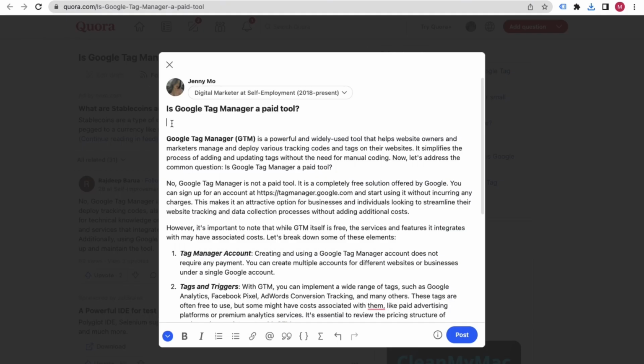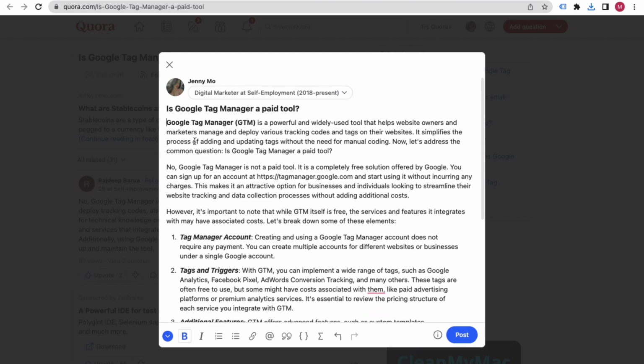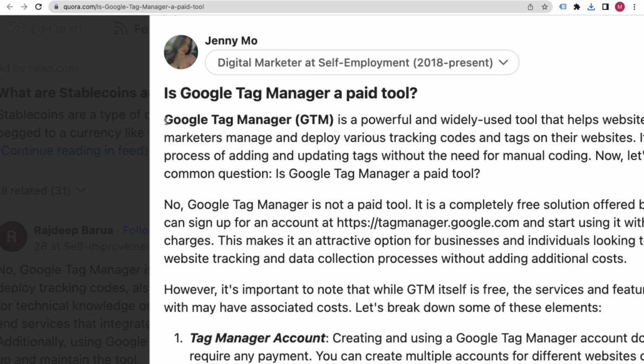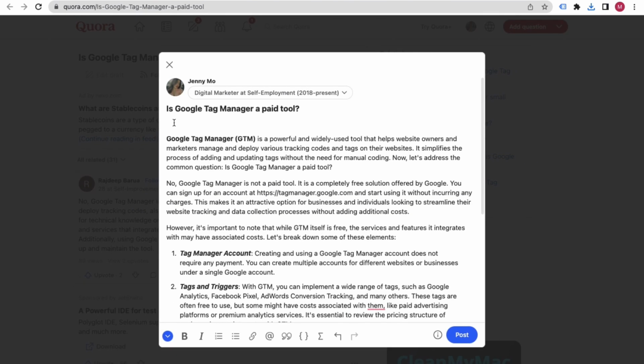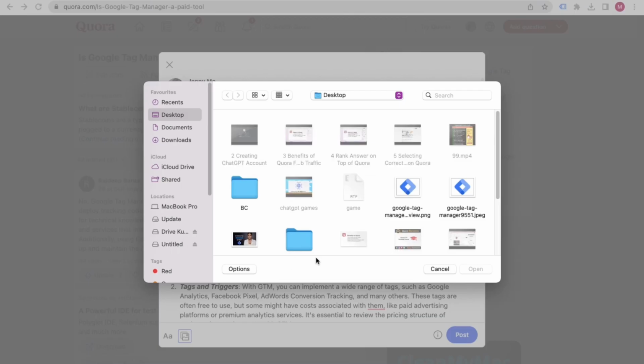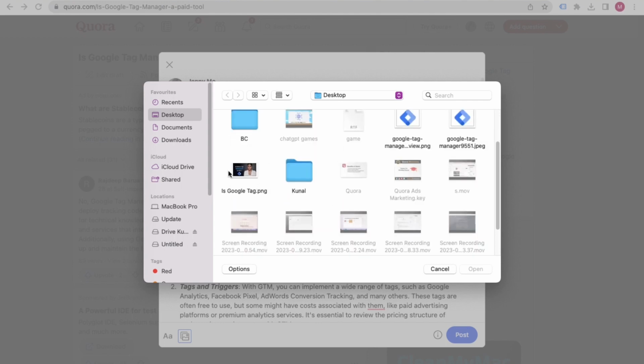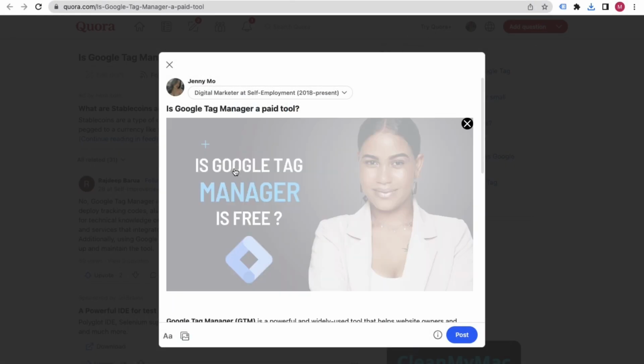Take your cursor here, and in case your answer looks something like this, you can just take your cursor to the front and click on enter, so you will get space here. Here we have to upload it. Just put your cursor here, click on this arrow, click on the image option, and here we have created this particular image.